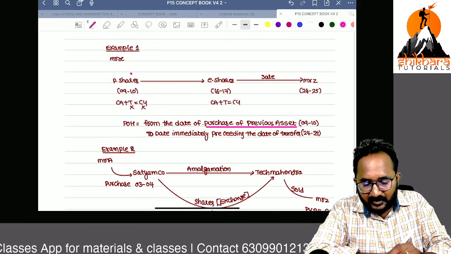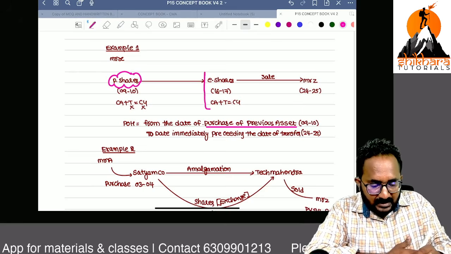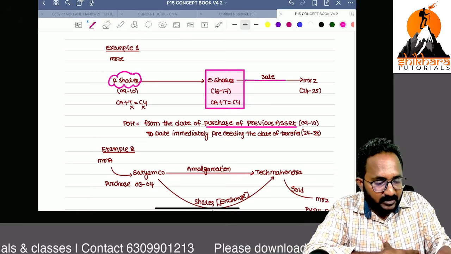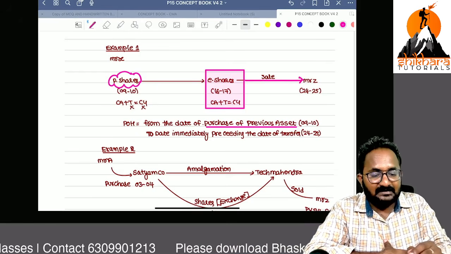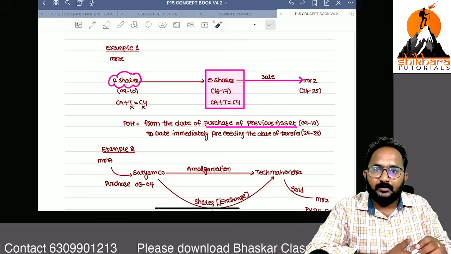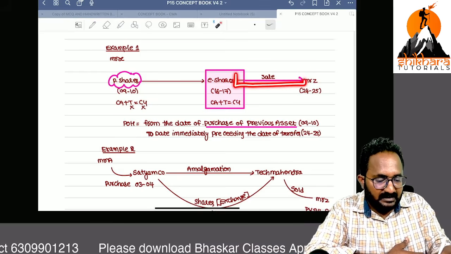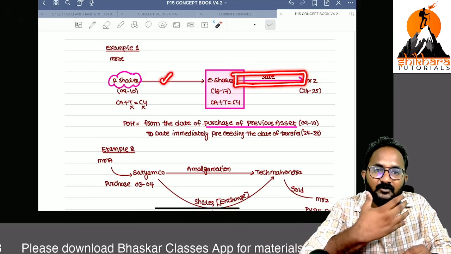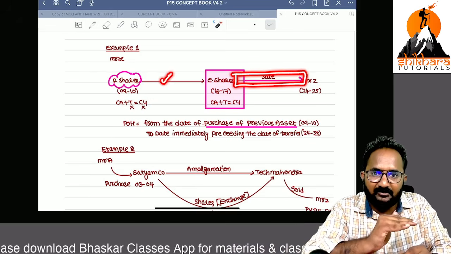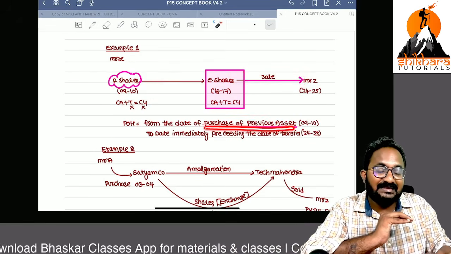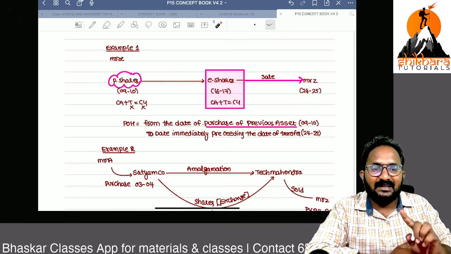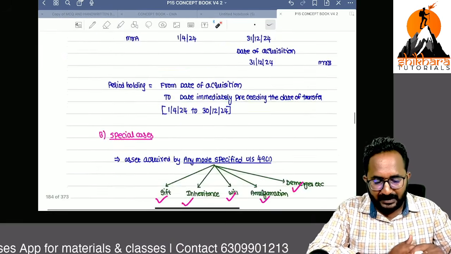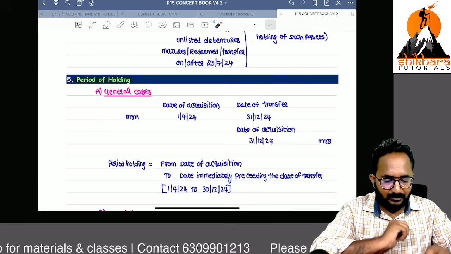Example, now I have preference shares, but in this year they are giving the conversion of preference shares into equity shares. Now you are selling your equity shares. Now what is the capital asset? You are selling the equity shares. So now period of holding means, many students think this is the only period of holding. No. Period of holding includes the previous asset in your hands, preference shares. Preference shares only converted into equity shares. That's why you have to take that previous asset holding period also for deciding whether it is a long-term capital asset or short-term capital asset. Are you clear? So these two period of holding cases are very important. You should remember.